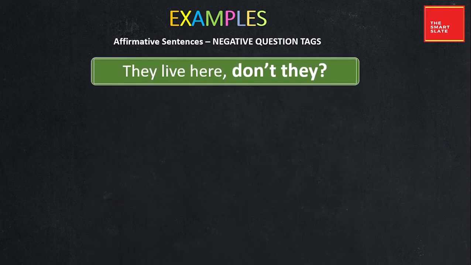So affirmative sentences having negative question tags. They live here, don't they? So the format here is live. They do live here. So do is the verb which we have converted into negative, because positive statements have negative tag questions. So don't, and again the subject here is they. So we have used do plus not plus they plus question mark.